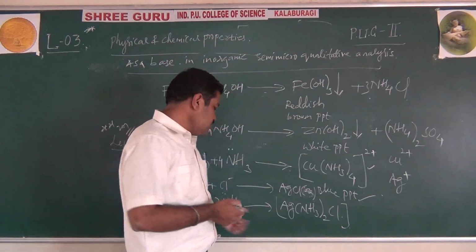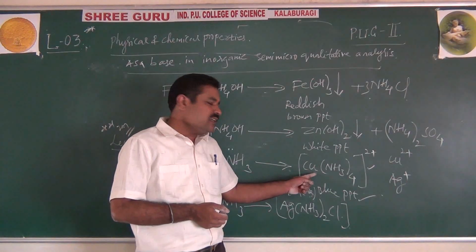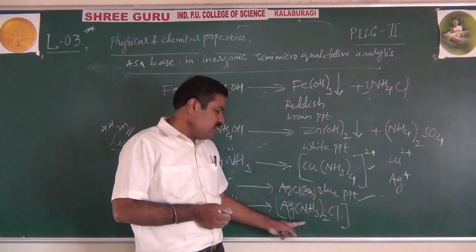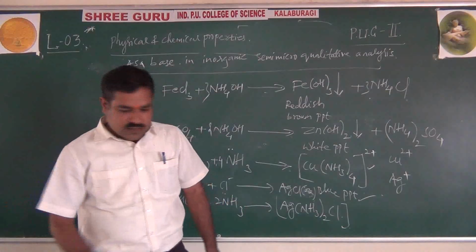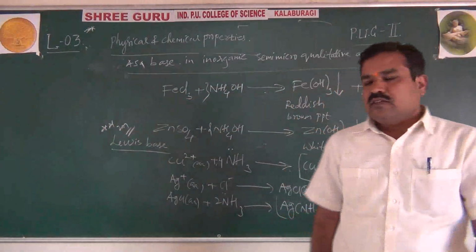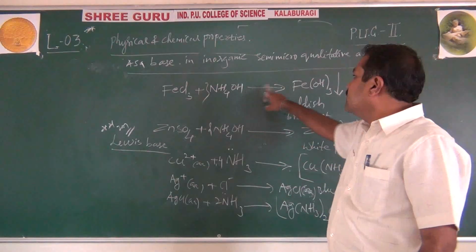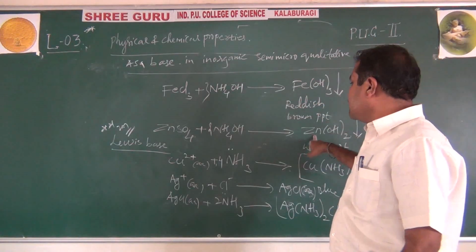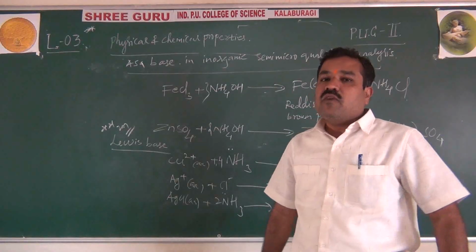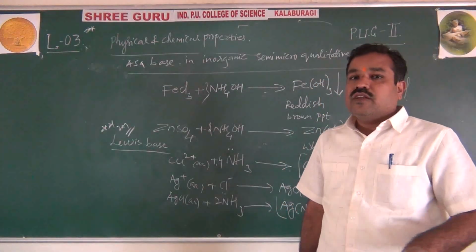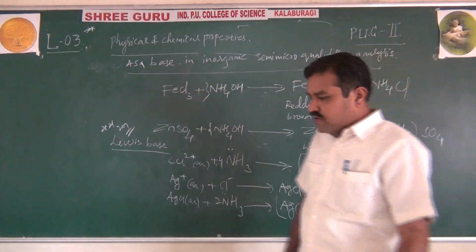The intense color, already we know that copper is blue in color, but the intensity of the color is due to the cuprammonium ion, and here silver diammine chloride. Like this, by forming complex salts they are used to detect copper ions and silver ions in inorganic qualitative analysis. Even by using the weak base, they are used to detect basic group radicals like ferric ions Fe3+ and zinc ions Zn2+, which is a very important application of ammonia in the form of ammonium hydroxide, also as liquor ammonia in the laboratory. This completes chemical properties of ammonia.